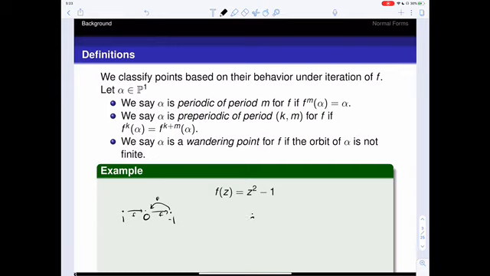And if we look at another point, let's say 2, well, 2 maps to 3, which maps to 8, which maps to 63, and so on. We can see that this would be an infinite orbit, so that means that 2 is a wandering point.